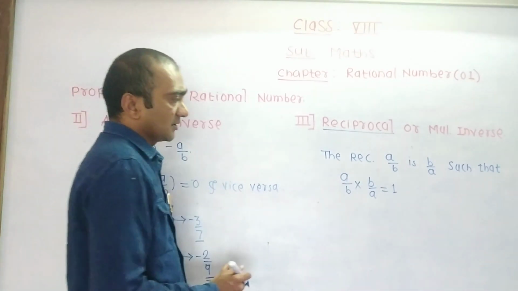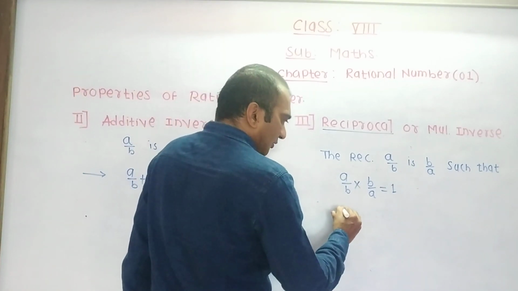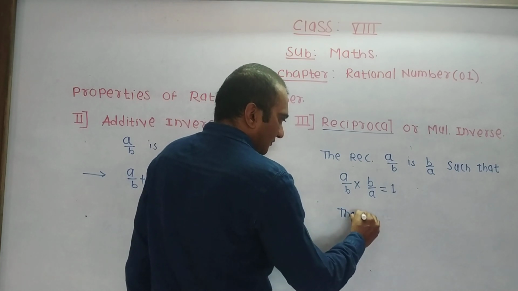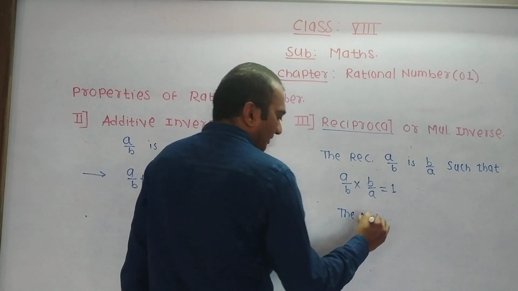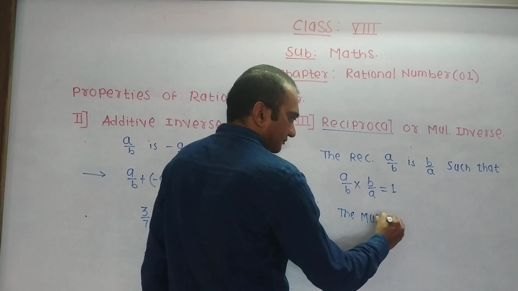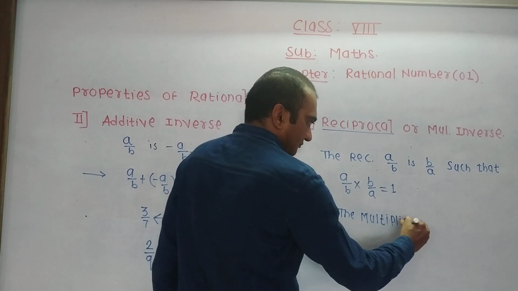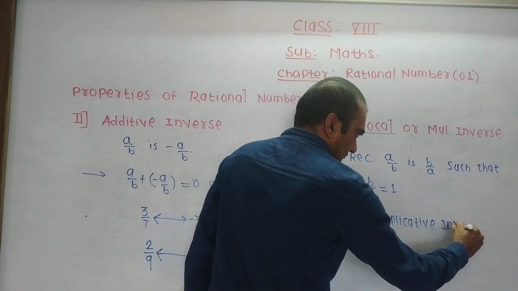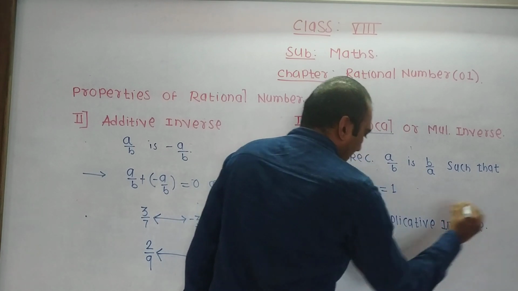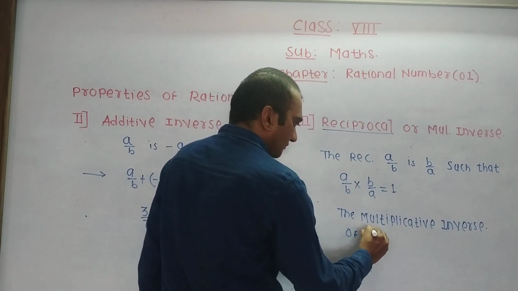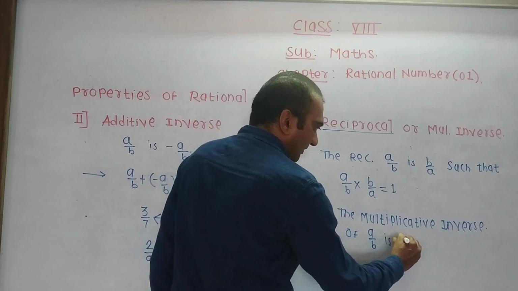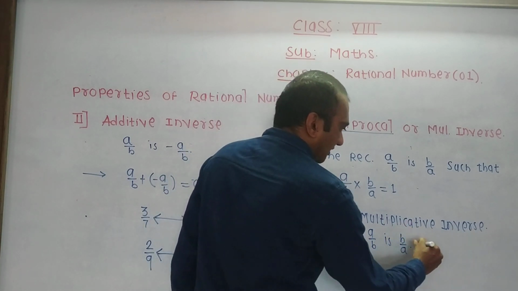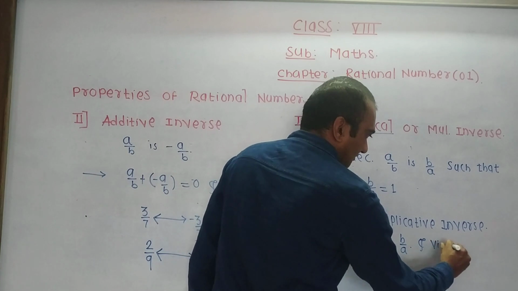We can say here the multiplicative inverse of a by b is b by a, and vice versa.